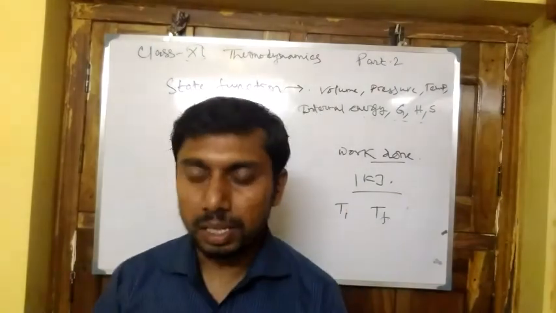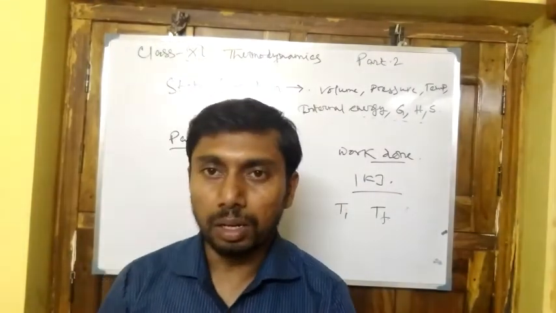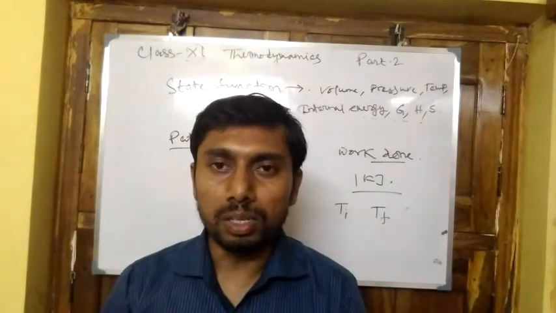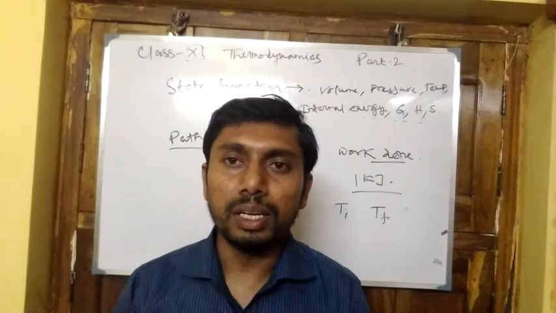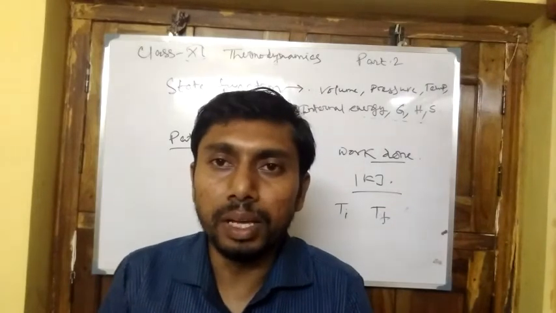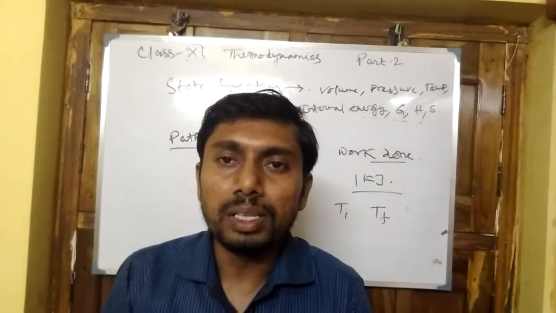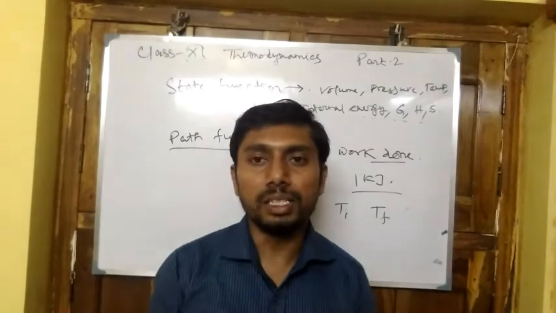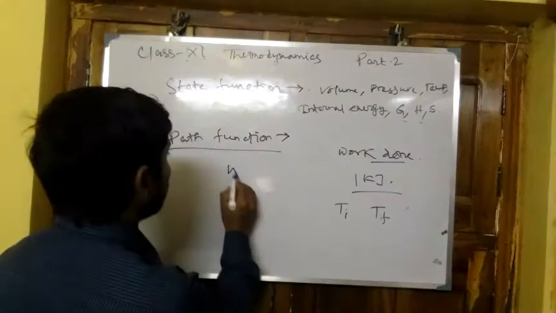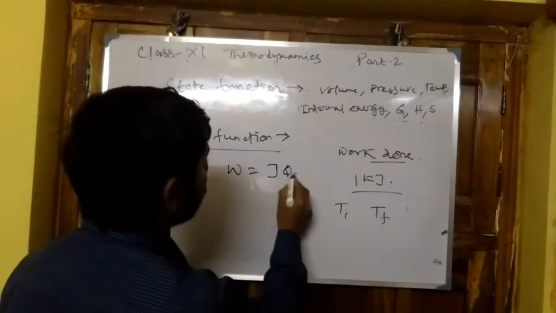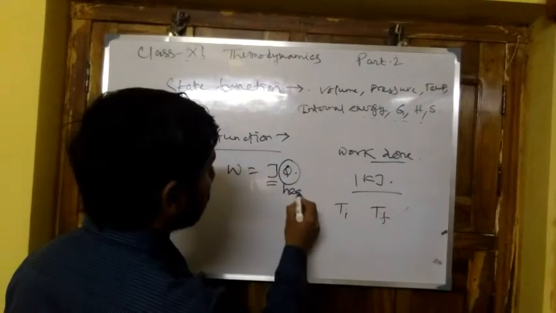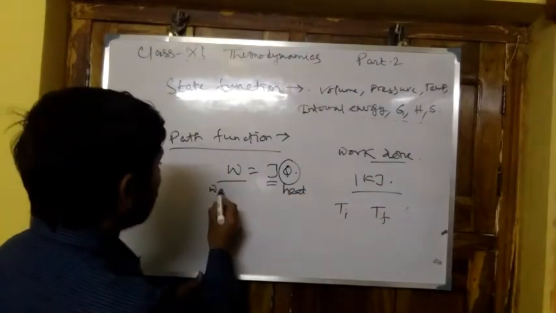Next is the relation between heat and work. If a system does work, or heat is given to the system, then it works to a certain amount. So heat and work are interchangeable, and W = J × Q, where J is the Joule constant, Q is the heat and W is the work done.